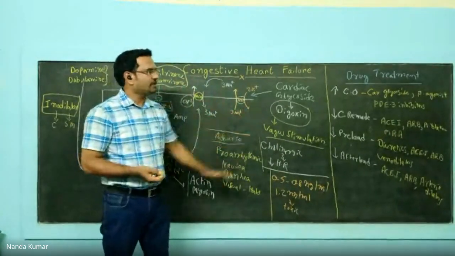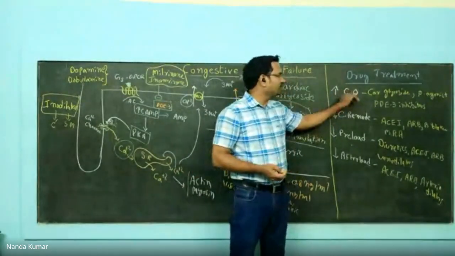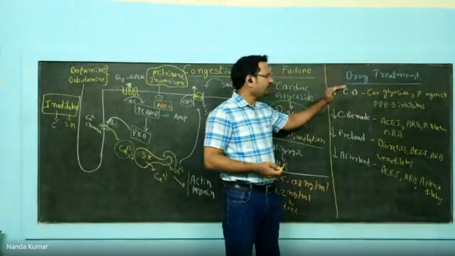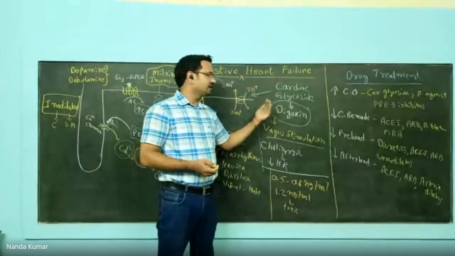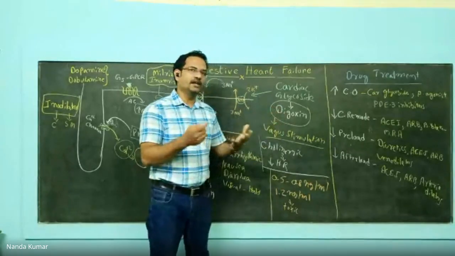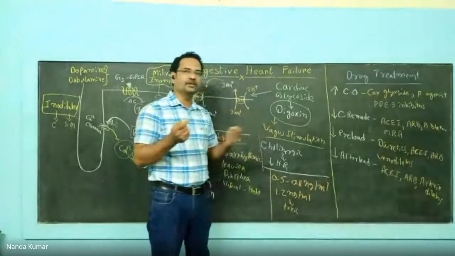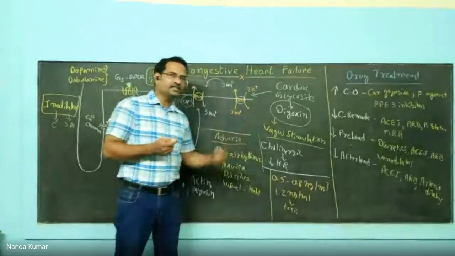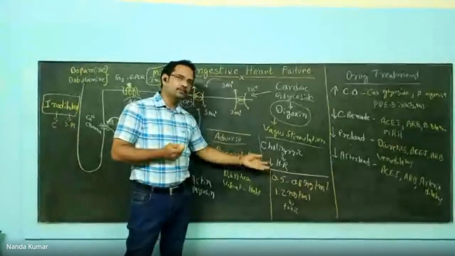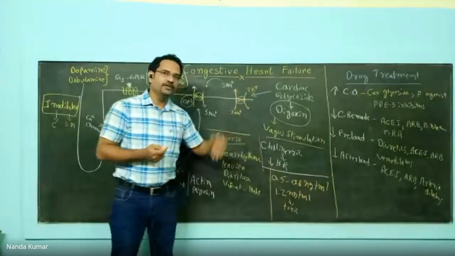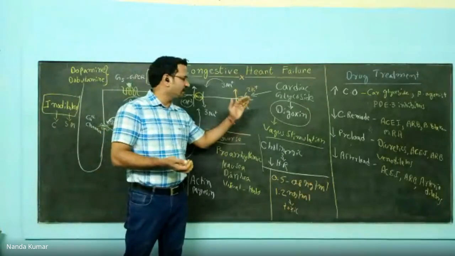So this is about inotropics. See, out of all the three inotropics, the drugs which will increase cardiac output, the most preferred one is cardiac glycoside. The reason why cardiac glycoside is preferred is that digoxin has an advantageous effect. The indirectly acting vagal stimulation is the advantage. By releasing calcium, it increases cardiac contraction, but it is activating the cholinergic system, which reduces heart rate. Reducing heart rate means reducing oxygen demand. This is the advantage with digoxin.